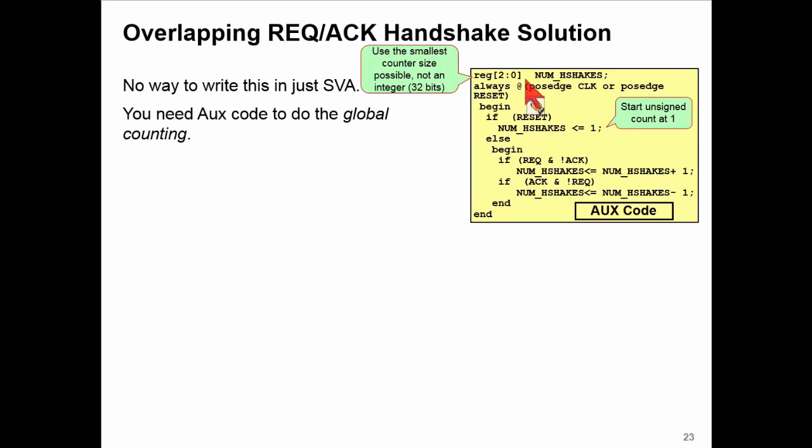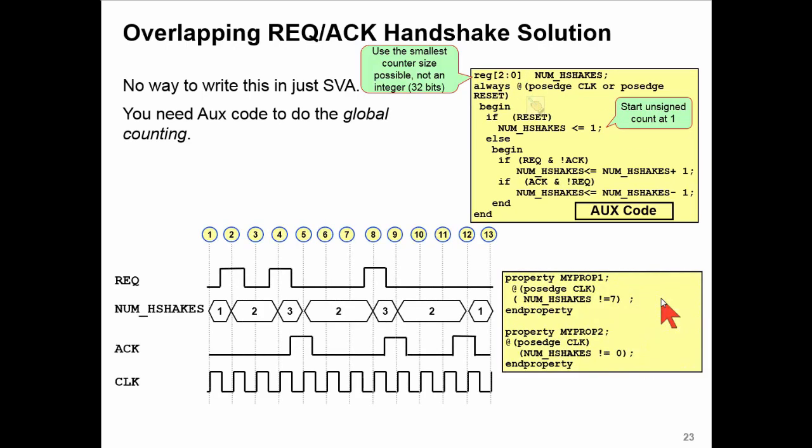An important thing about this as well is to choose the minimum size counter you need. If you just say integer, that means 32 bits, and in formal there are 2 to the 32 possible combinations that counter can be, so that's going to be tough for the tool. So make it the smallest value that's meaningful, which in our case is 1 more than 5. That's all we need to count up to. We needed those 3 bits in that case.